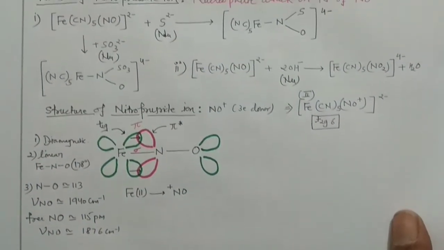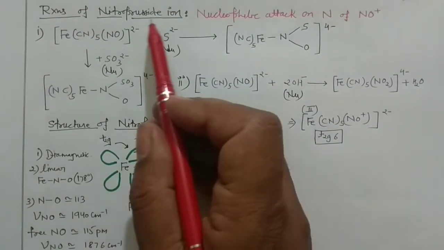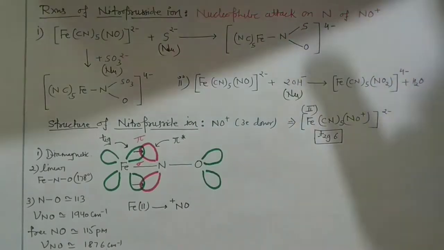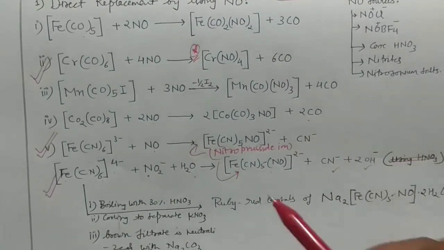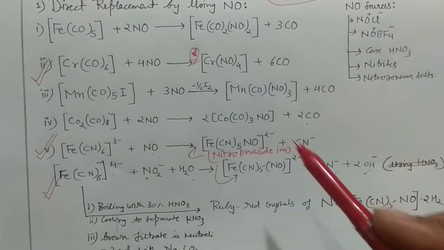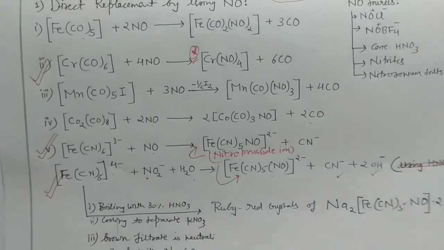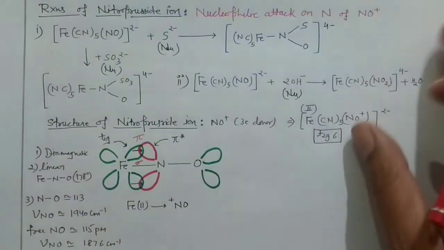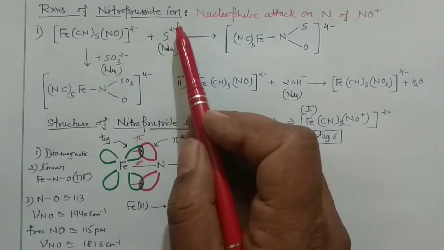Then you can see here, guys, another reaction. Reactions of, okay, fine, there is no problem because I have discussed this nitroprusside ion. Before going further into the synthesis of the transition metal nitrosyl, it is good to explain the chemistry of the nitroprusside ion. It is very important, okay? So what are the reactions for this nitroprusside ion?